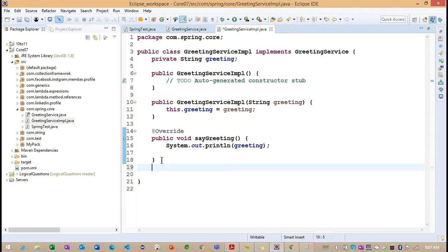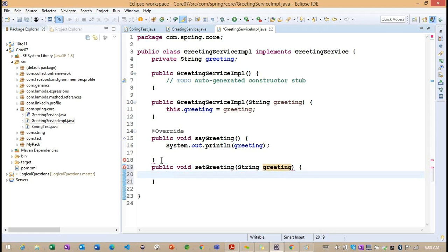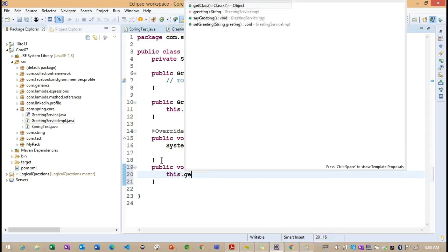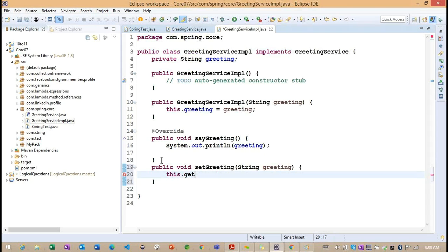If you observe carefully, we need to add one more method here. The method name I'm adding is setGreeting. Carefully focus here.